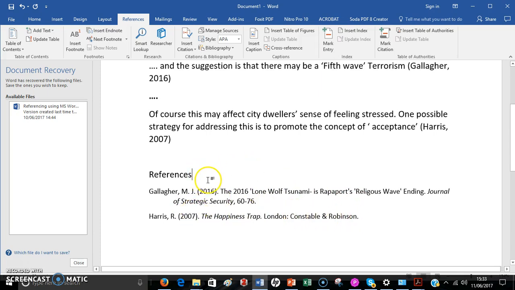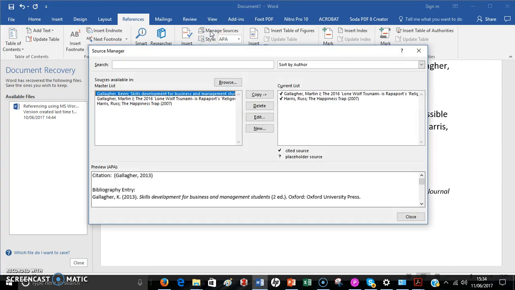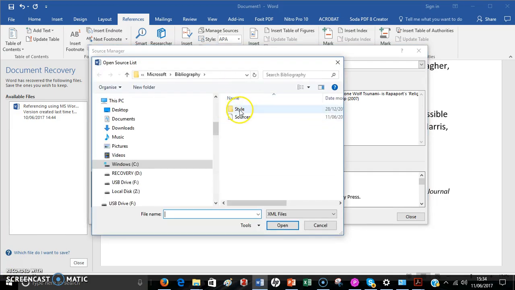Now one thing you might want to think about is, yeah, this is great, it's going to save all your references on your computer. What if your computer gets lost or broken or something like this? Then you need to go back to the manage sources at the top here, and what you then need to do is to go here where it says browse your master list, and if you do that you'll see that you've got these come up, and if you copy these you can then transfer them across to another computer. Give it a go. I managed, so I think you will. Okay.